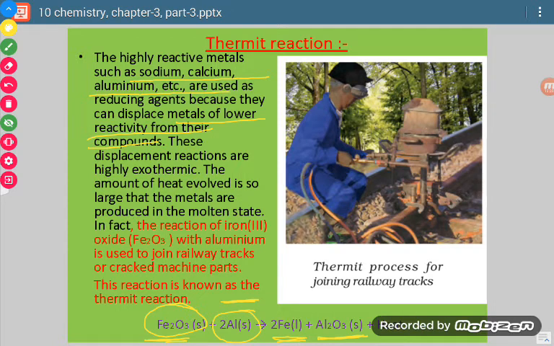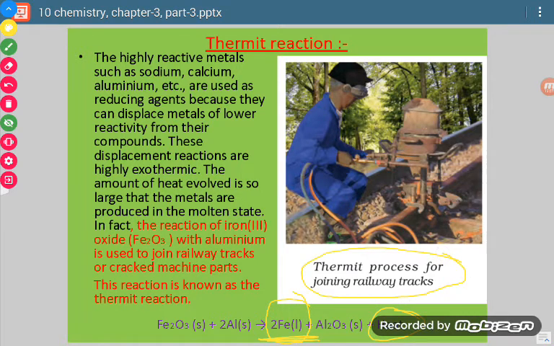Now see, here a very important thing is state of iron. Iron is formed in the liquid state and lot of heat is produced. So because of this property that iron comes in liquid state, this reaction is used for joining the railway tracks.